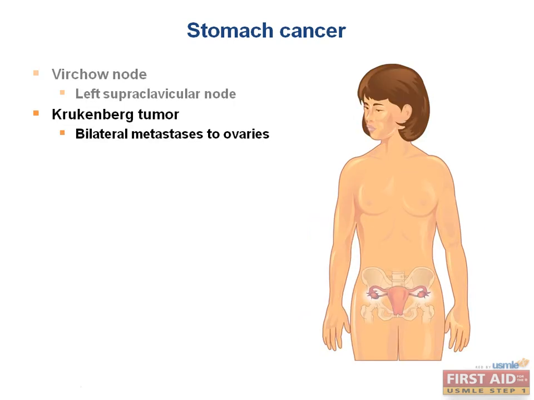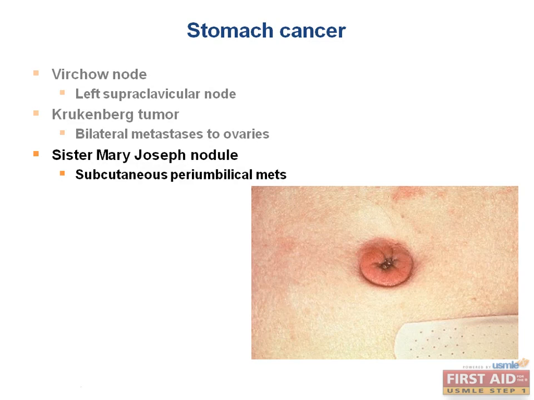The Krukenberg tumor is when stomach cancer metastasizes bilaterally to the ovaries. Finally, the Sister Mary Joseph nodule near the umbilicus, which you can see here, can be felt subcutaneously and is another common location for stomach cancer metastasis.